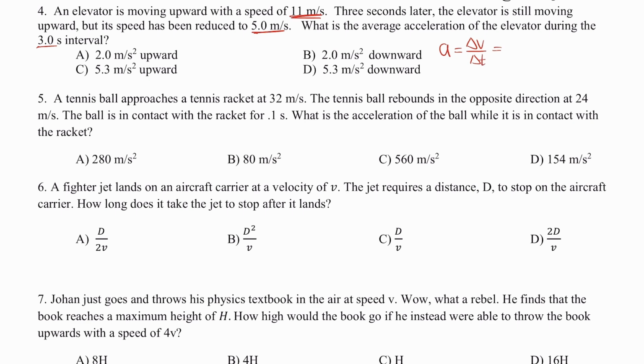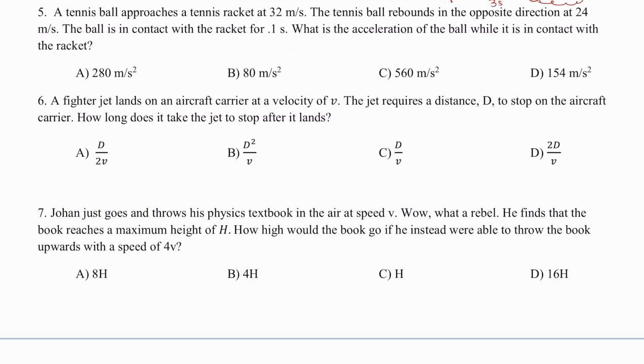We can expand this to be the final velocity minus the initial over this time interval. The final velocity is 5 meters per second. The initial velocity is 11, and the time interval is 3 seconds. Simplifying, 5 minus 11 is negative 6 meters per second divided by 3 seconds, and that's going to give me negative 2 meters per second squared. The magnitude of the acceleration is 2 meters per second squared, and the negative sign indicates that it is directed downward. So we're going to get letter B.